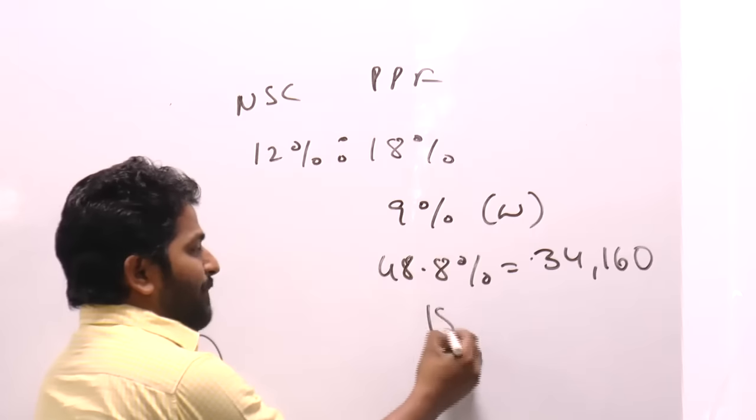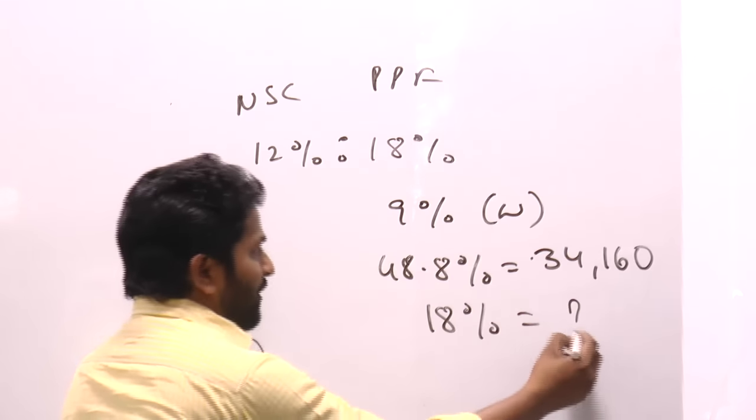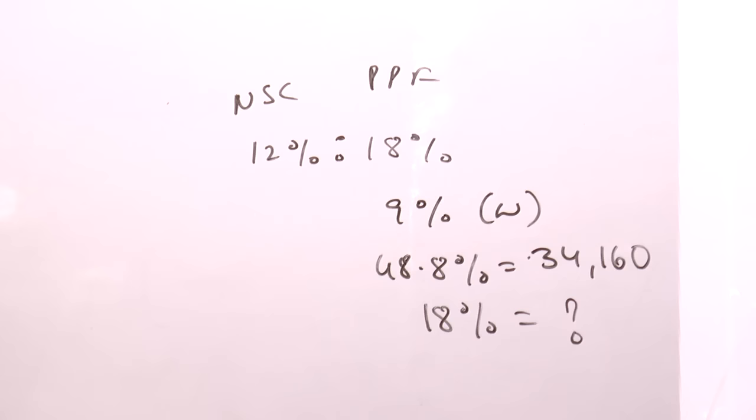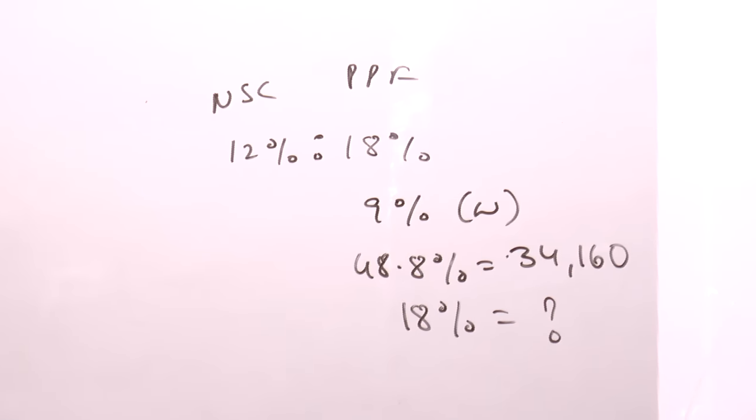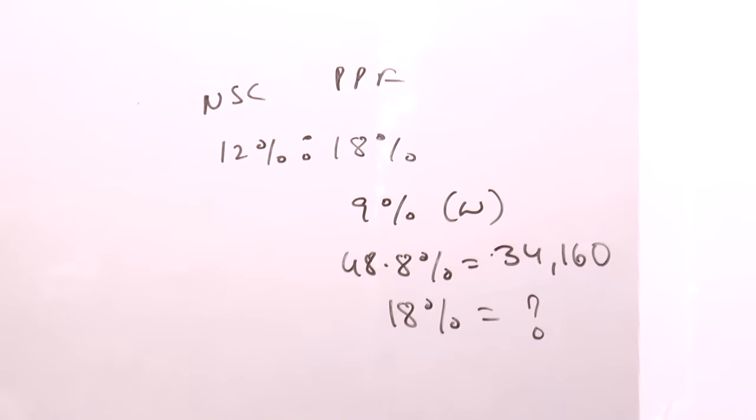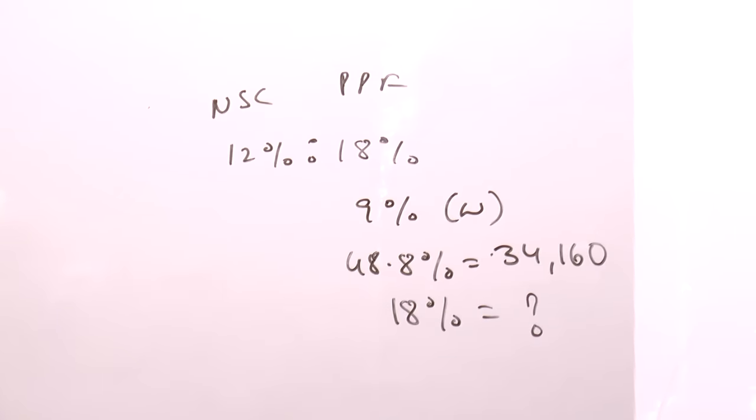PPF in the sense 18%. 18% is equal to how much? This is what you need to calculate. Answer should be a 9 multiple. You have only one 9 multiple, 12,600 answer. 18% should be a multiple of 9, and you have only one, 12,600. Apart from that, no other number is a 9 multiple.